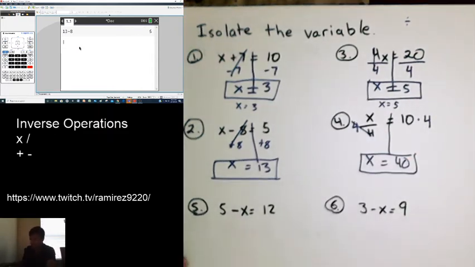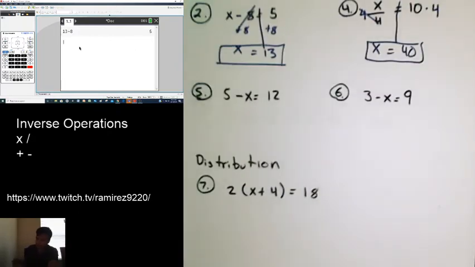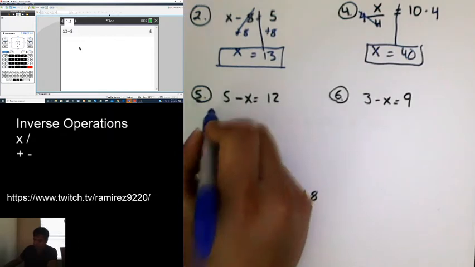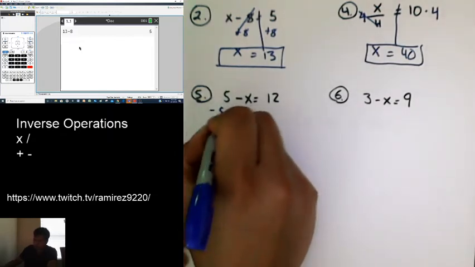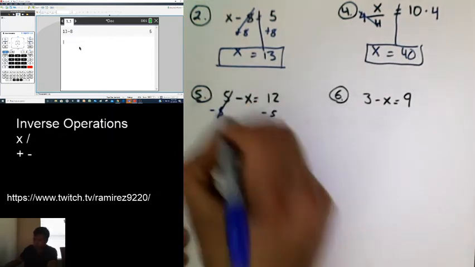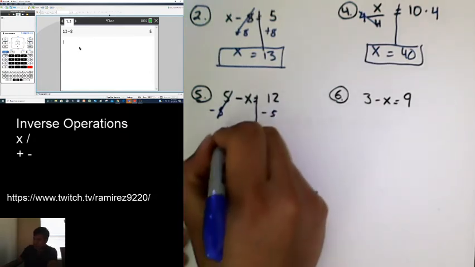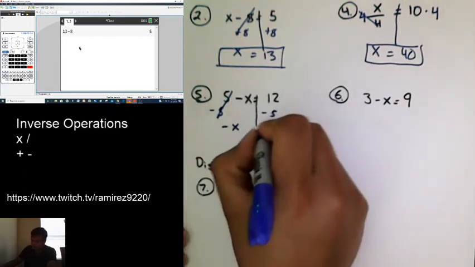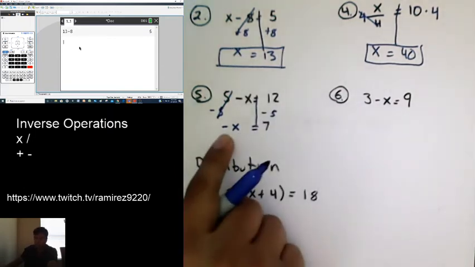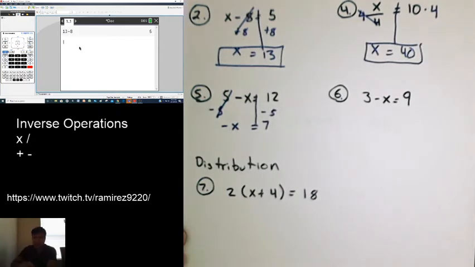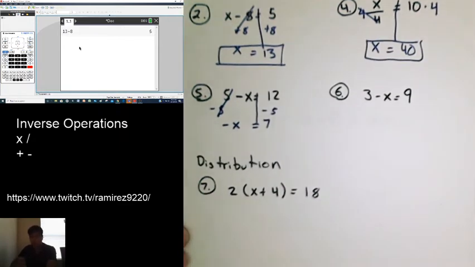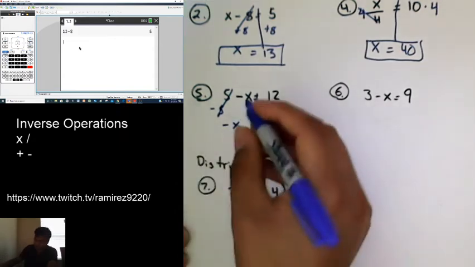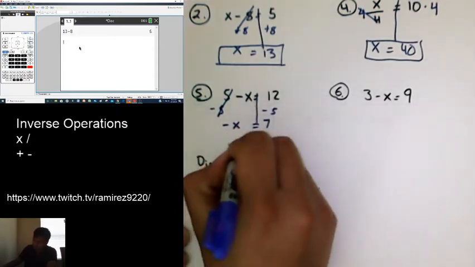Let's look at problems 5 and 6. On number 5, again, same thing. You want to isolate the variable. One way we could do it is just move the 5 over. We bring down this negative x, and 12 minus 5 is 7. But I don't want to have a negative x, so we can divide by a negative 1. When we divide by a negative 1, basically we just change the sign. So x is negative 7.